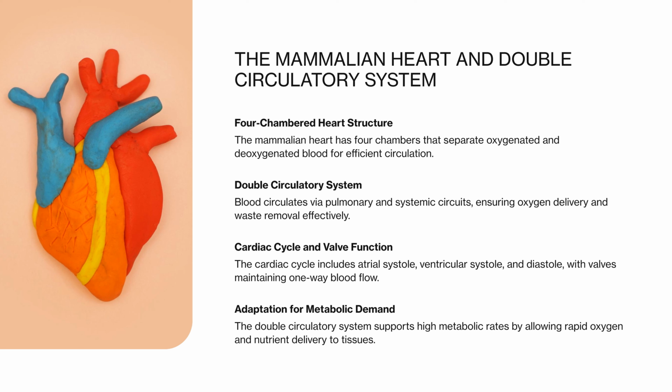This separation prevents mixing of oxygenated and deoxygenated blood and allows higher pressure in the systemic circulation, ensuring rapid delivery of oxygen and nutrients. The cardiac cycle consists of atrial systole, ventricular systole, and diastole, with valves ensuring one-way flow of blood. Understanding pressure changes and valve function is essential for explaining heart action in exams. The double circulatory system is an adaptation to high metabolic demand and links directly to efficient exchange at tissues.